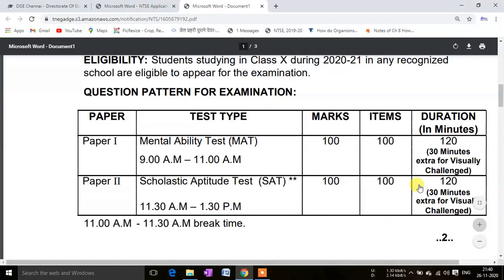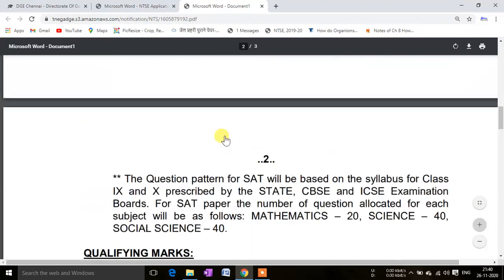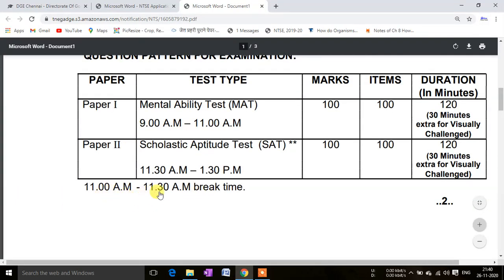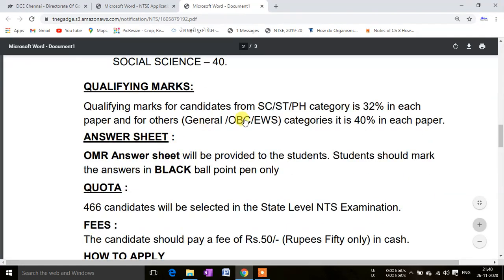You can see the pattern of the paper will be in this format. One set will be the mental ability test, another will be the scholastic aptitude test. Both of these papers will be held on the same day, but at different times, and marks will be allotted as 100 marks for 100 questions, and 120 minutes will be given for each, and 30 minutes extra for visually challenged persons. Okay, and in the meantime a break of half an hour will be given. Okay, so qualifying marks are also given for general, OBC, EWS candidates. 40% marks in each paper is necessary.